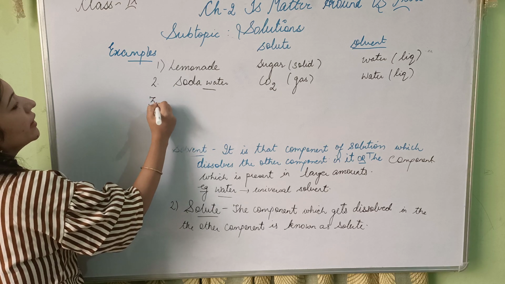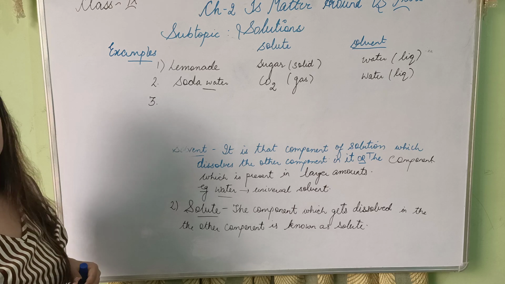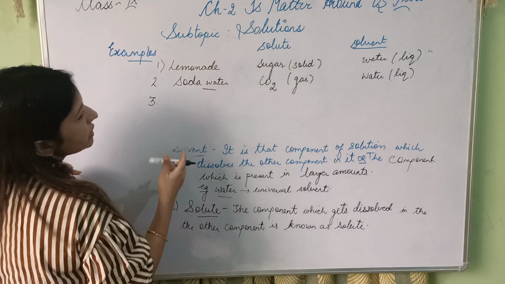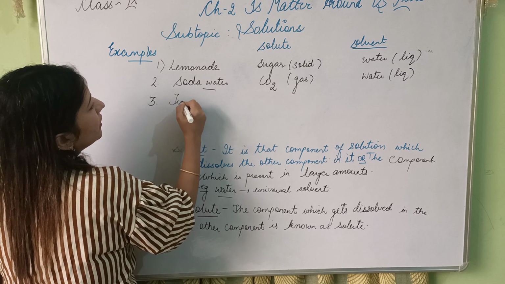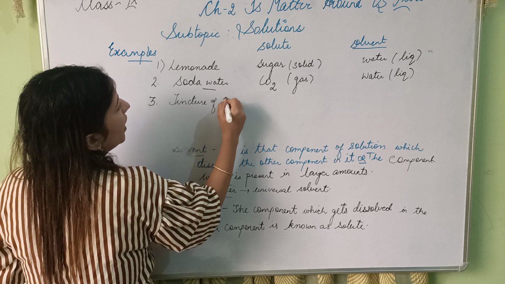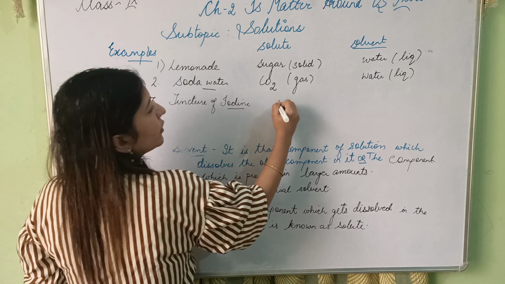And if I take the example of tincture of iodine, you might have heard of it. I'll tell you the spelling: tincture of iodine.